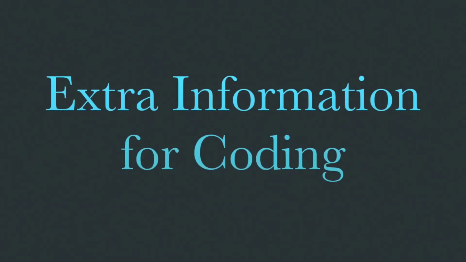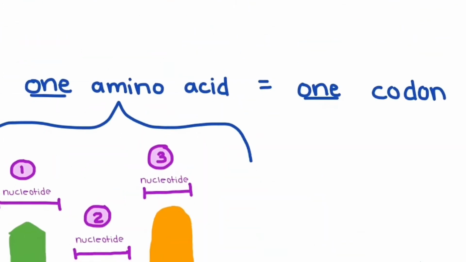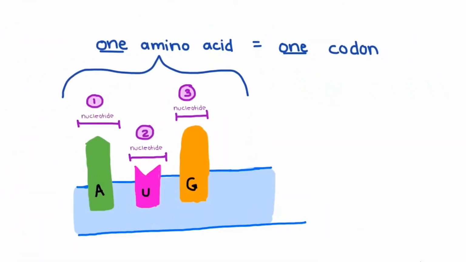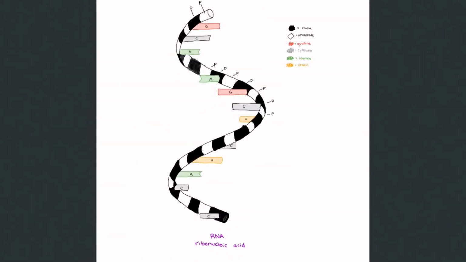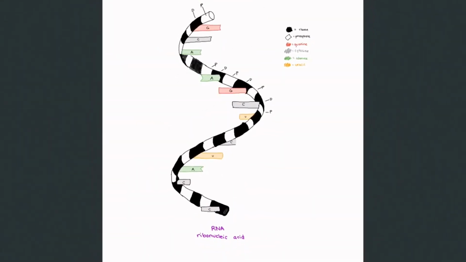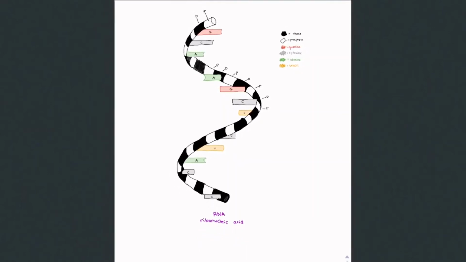There are 20 different amino acids. 3 nucleotides equal 1 amino acid. 1 amino acid equals a codon. So 3 nucleotides equal 1 codon. The order of nitrogen bases in mRNA will determine the type and order of amino acids in a protein. 64 combinations are possible.